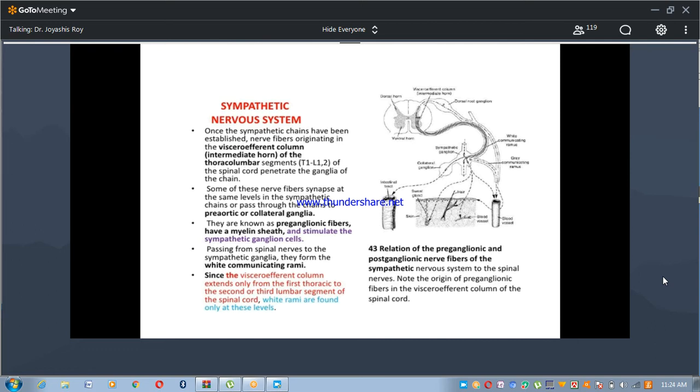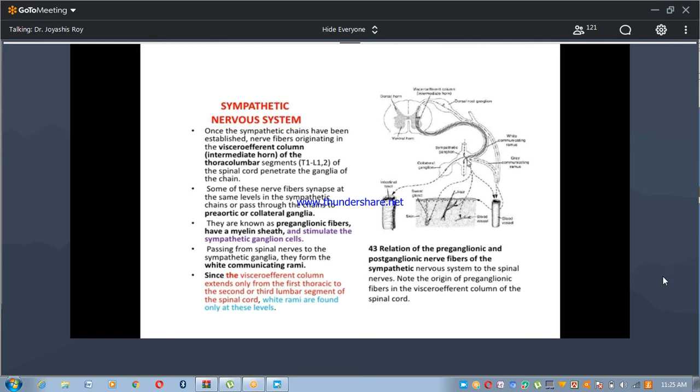Nerve fibers originating in the visceral efferent column, or the intermediate horn, of the thoracolumbar segment, that is thoracic 1 to lumbar 1 or lumbar 2 of the spinal cord, penetrate the ganglia of the chain. Some of these nerve fibers synapse at the same levels in the sympathetic chains, while others pass through the chains to pre-aortic or collateral ganglia.